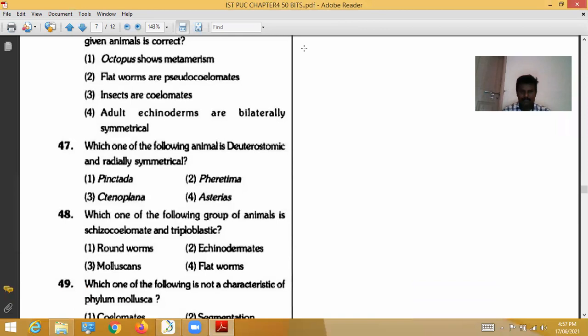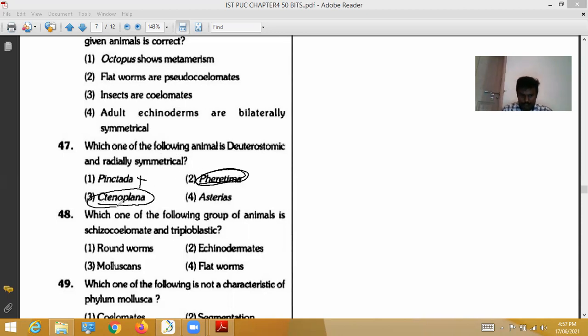Which one of the following animals is deuterostomic and radially symmetrical? Deuterostomic means the anus is formed earlier than the mouth. See here, 47th question. Pinctada is not correct according to the question. Pleurobrachia is not a deuterostomic animal.